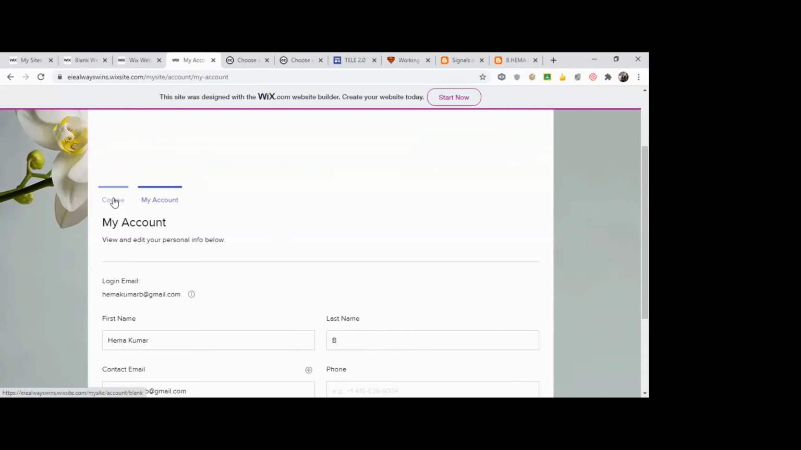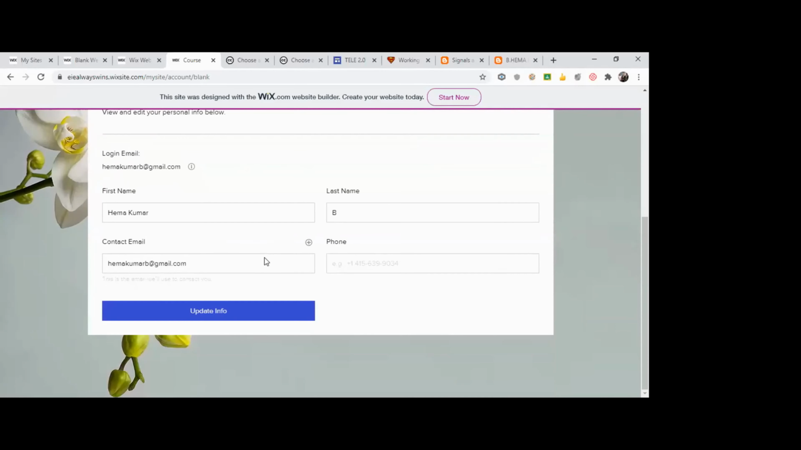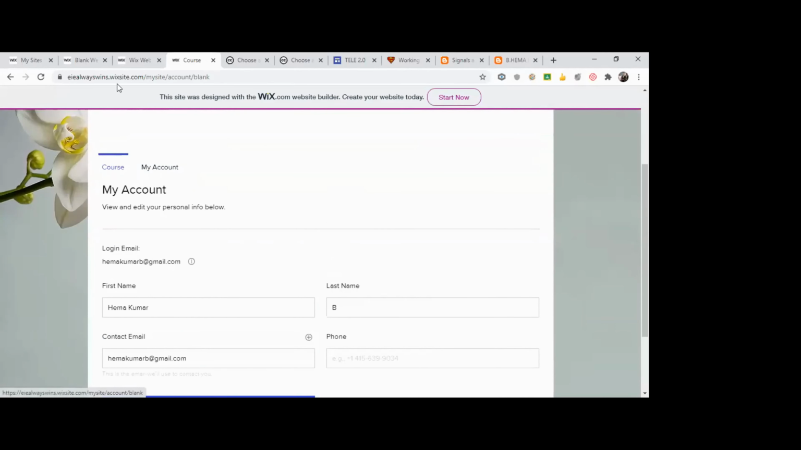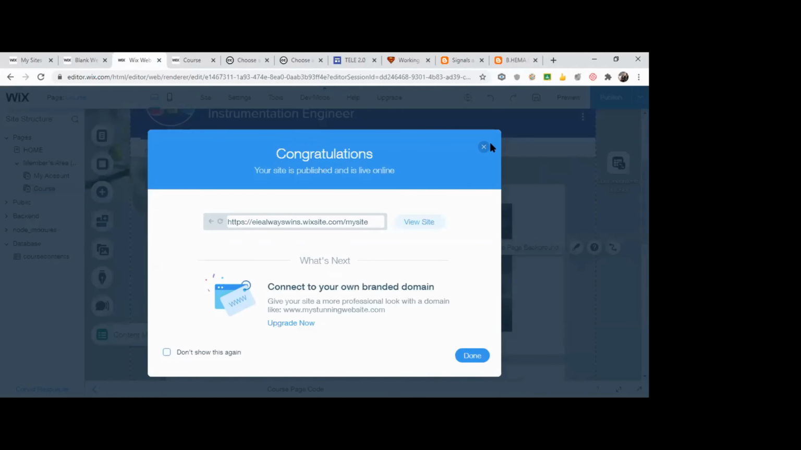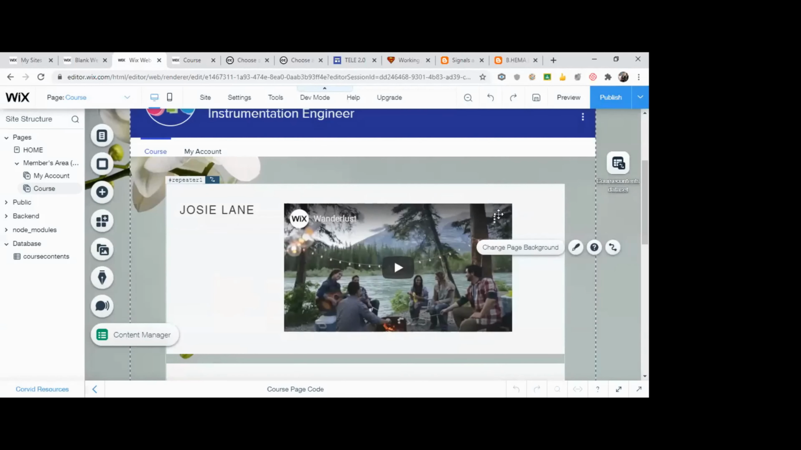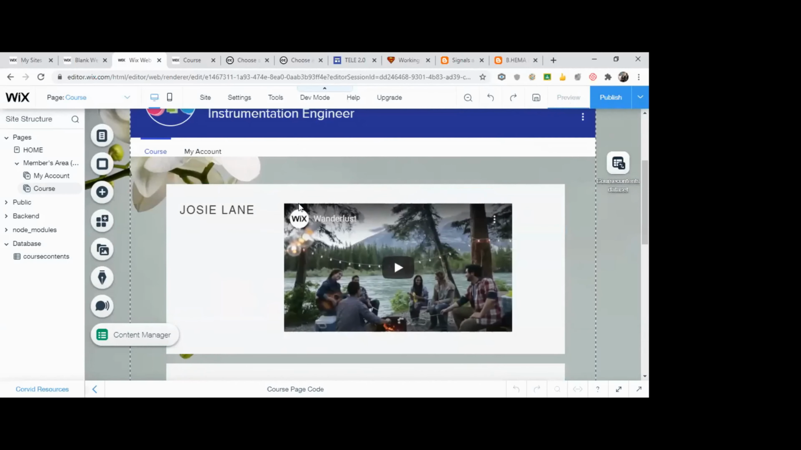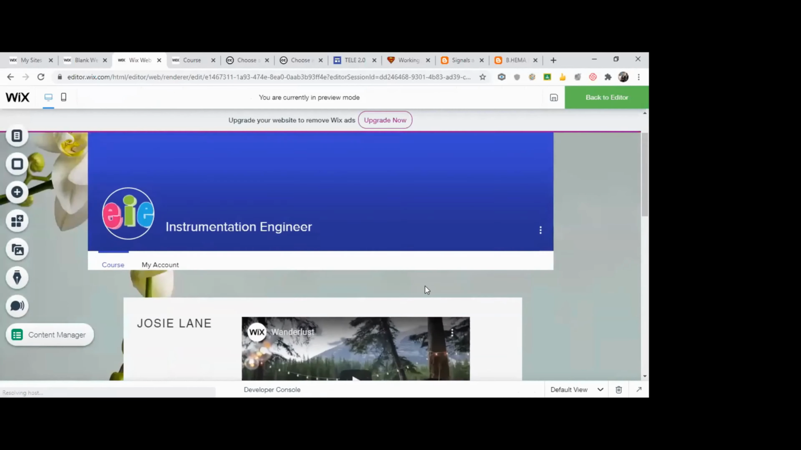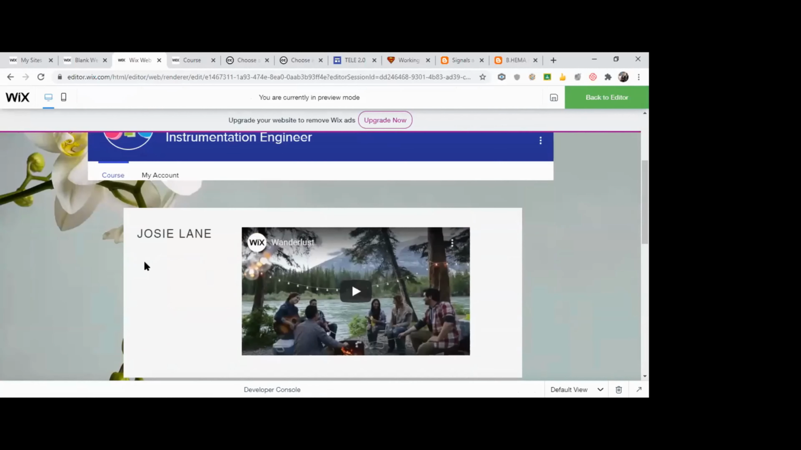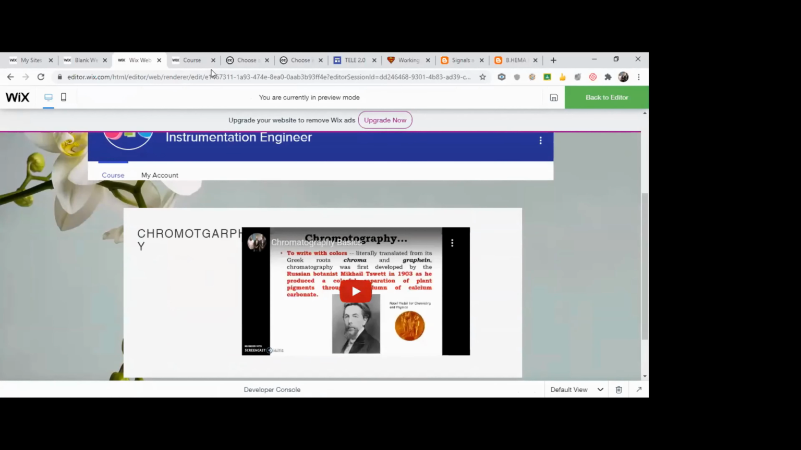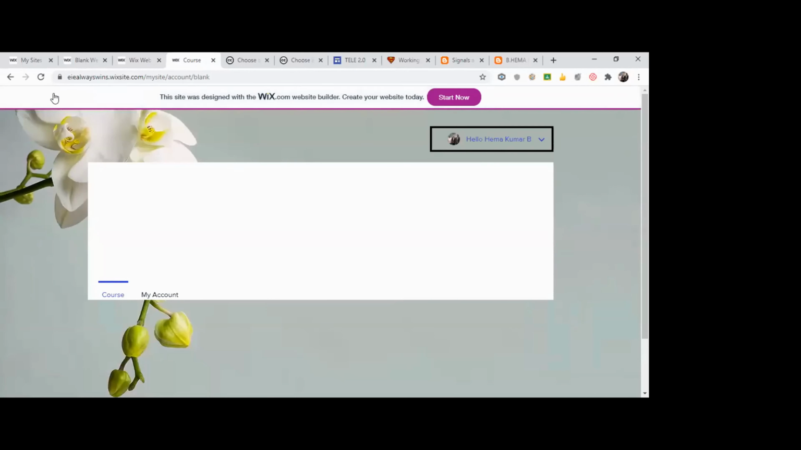So, okay. Course. It's taking some time to load. We'll just see the preview of this page. The preview of the page should be giving, see, chromatography and the video is available. I will refresh it.